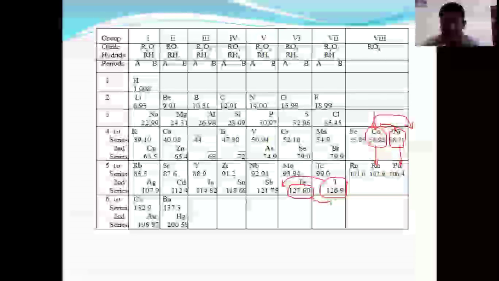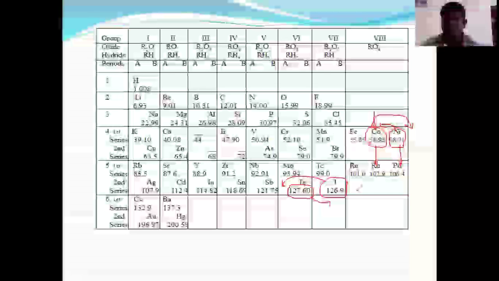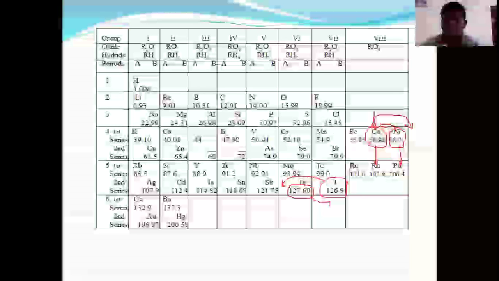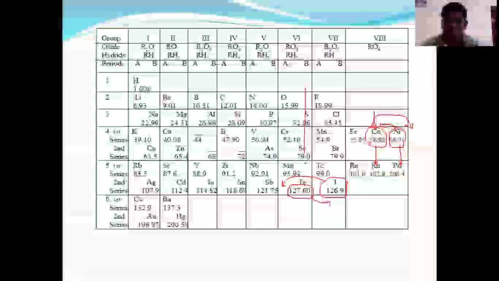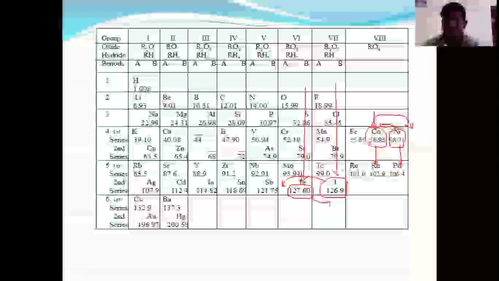But it is not done so in Mendeleev's periodic table. In Mendeleev's periodic table, some of the elements are not arranged by increasing atomic number or atomic weight. The reason is that tellurium has similar physical properties to its group. I'm repeating, iodine also has similar physical properties in the vertical column.